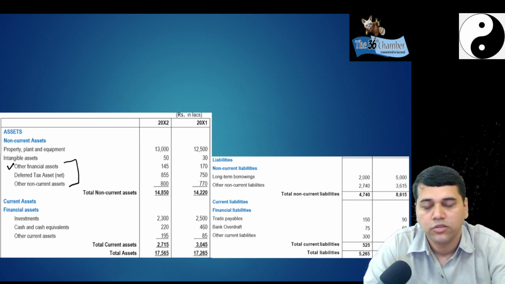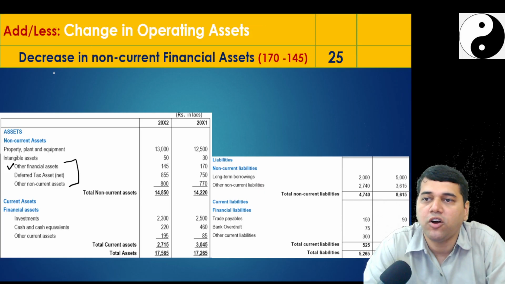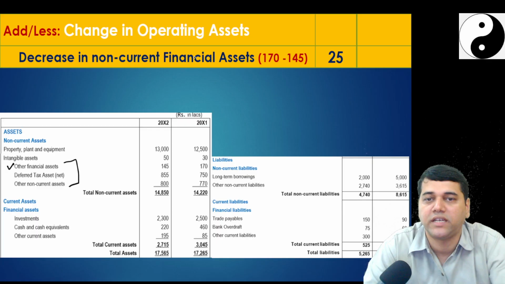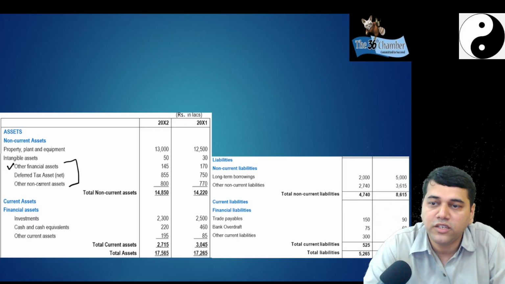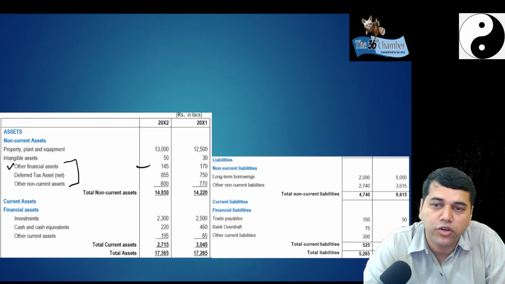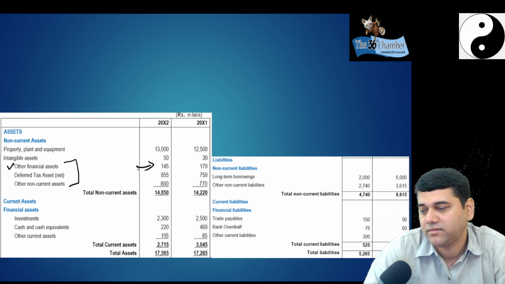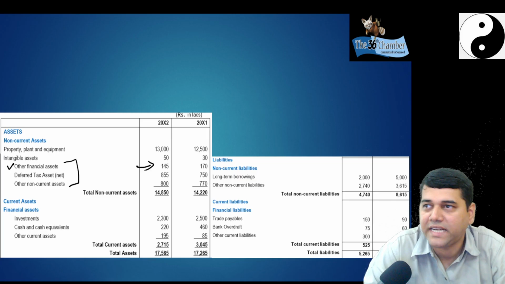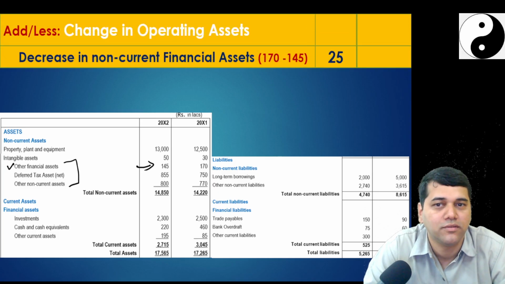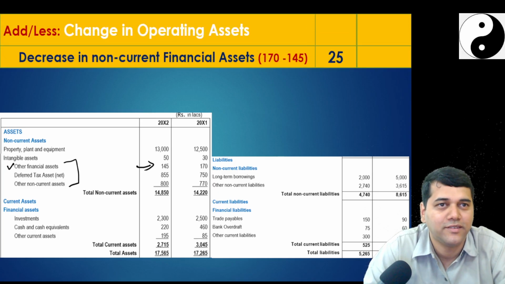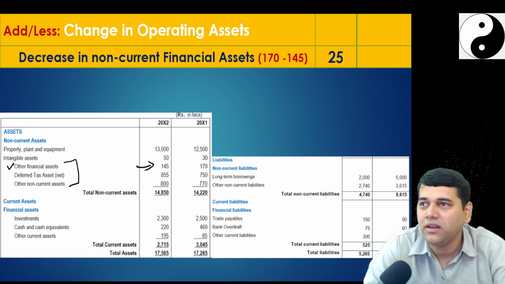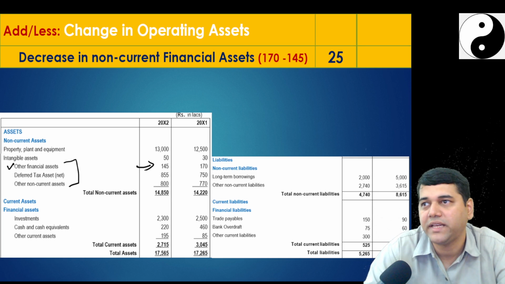Followed, no? So first write change in the operating assets, decrease in non-current financial assets. Are you going to add or deduct? Add. So you understood the logic, no? Easy, right? Because there is a fall, so credit it, debit cash.